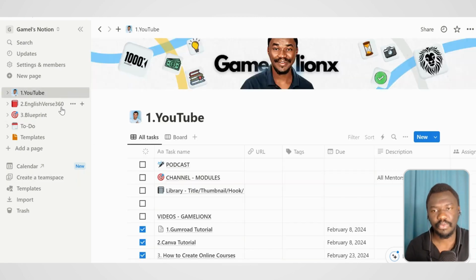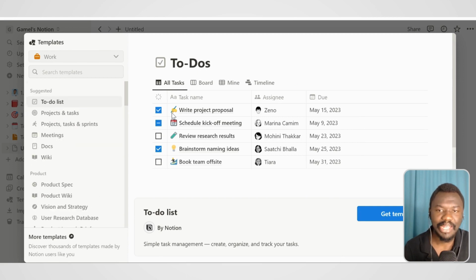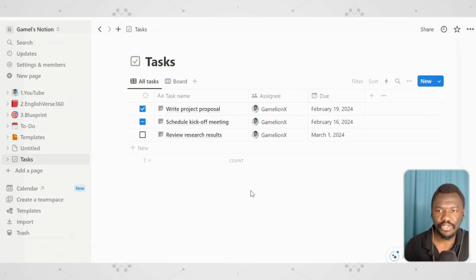From the first one we go with the YouTube. Now, this is a template that I actually created. If you want to create something like this, all I had to do was just say create, and then you come to any of these templates. So you can actually come to template and select from any one of these. What you see over there is actually a to-do list. So I selected a to-do list and I just filled out the form. Let me show you how you can actually do that.